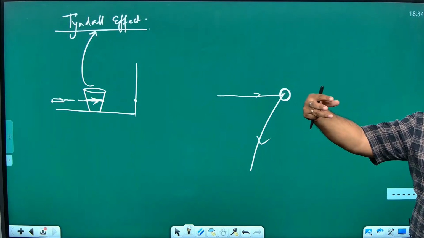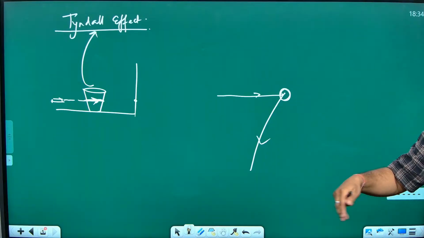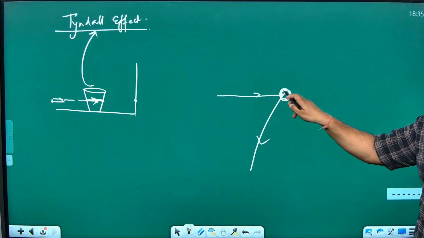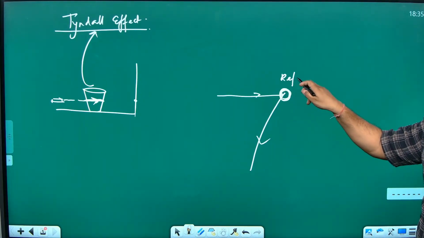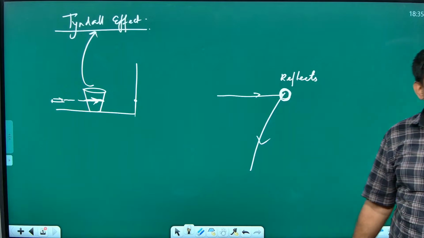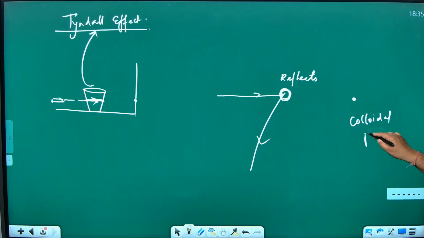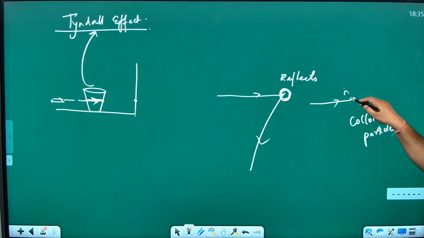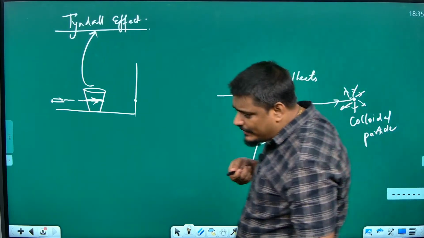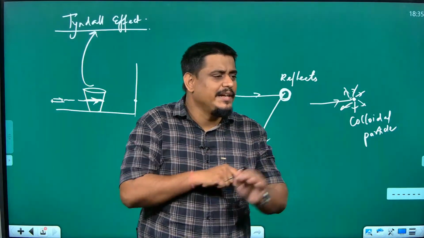Suppose there is a stone, I am hitting a light, it will reflect from there. So, if you have a bigger size particle, it reflects the light from it. But if you have a very small size particle, this particle is called as colloid, or we call it as colloidal particle. You know what is the property of this colloidal particle? Whenever light comes and falls on it, it scatters the light around it. So, the moment light is going and hitting small particles, it will scatter the light.